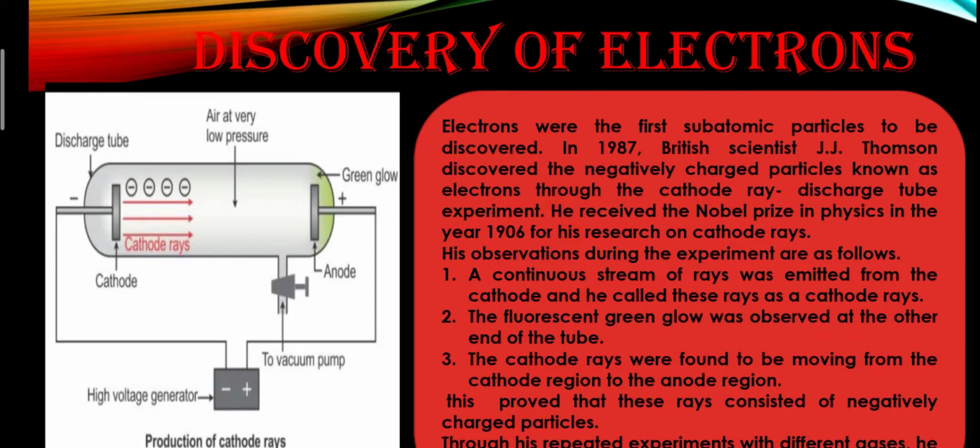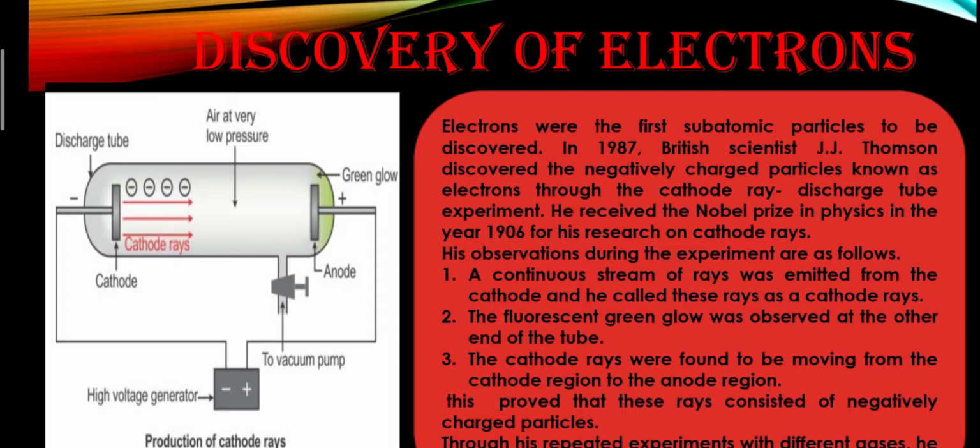A vacuum pump is connected to one side of the tube to lower the pressure inside the tube. Why is this vacuum pump required? Because we have to do the experiment at very low pressure, so the vacuum pump is there to decrease the pressure in the tube. To perform this experiment, Thomson passed very high voltage electricity, approximately 10,000 volts, through the discharge tube at a very low pressure.